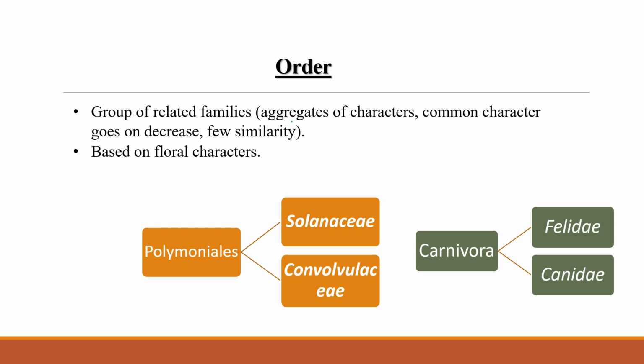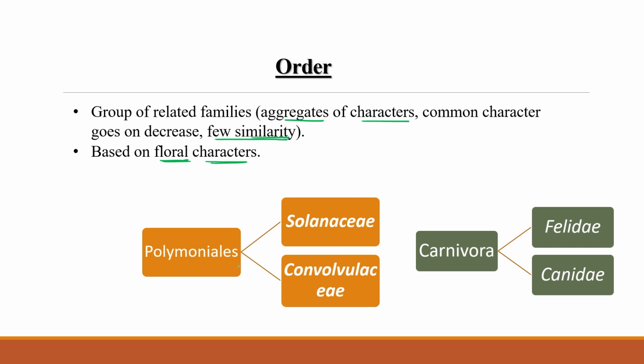Now, order: a group of related families. Now we are discussing aggregate characters, because common characters decrease as we move upward from species to genus to family to order. Very few similarities are there, but we can put two plants or two animals in the same order on the basis of some aggregate characters. For plants, based on their floral characters we can put two different families in the same order.